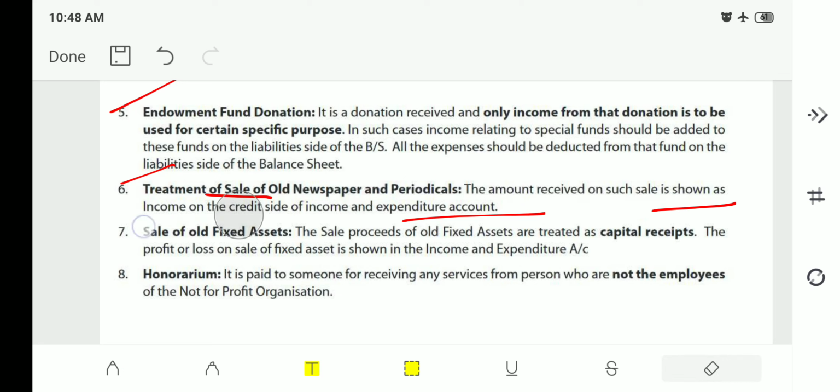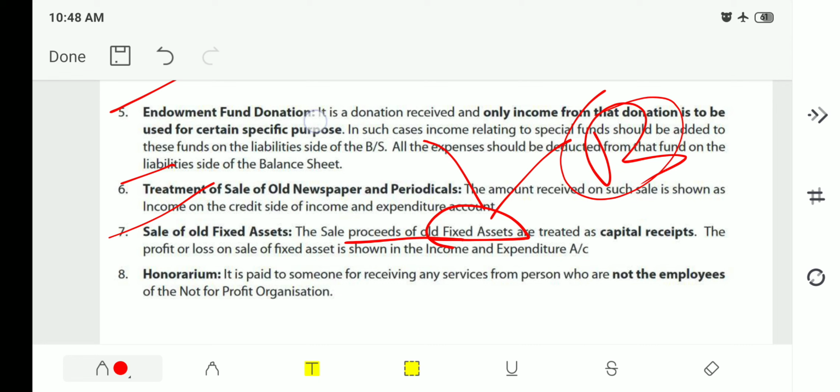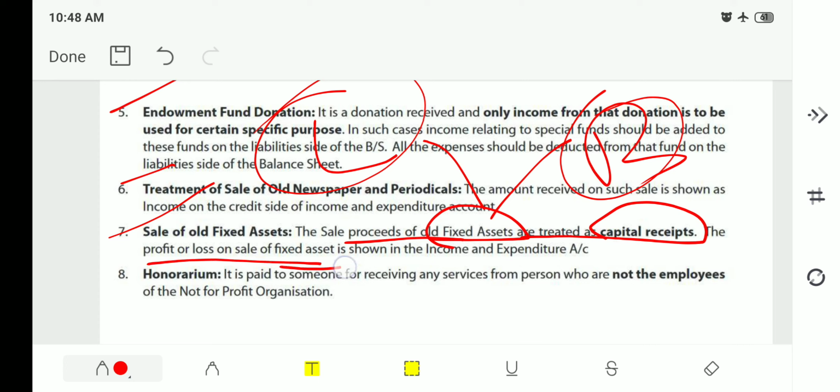Next, the seventh is sale of old fixed assets. The sale proceeds of old fixed assets. What are old fixed assets? It may be building, it may be land, okay, are treated as capital receipts. Why? Because you are selling your capital, fixed asset capital you are selling. The profit or loss on sale of fixed asset is shown in the income and expenditure account.